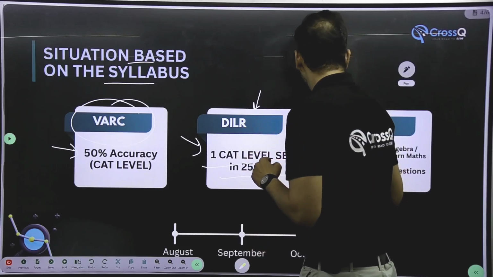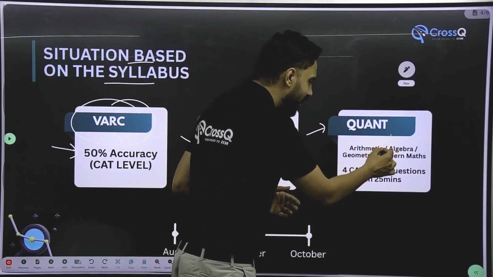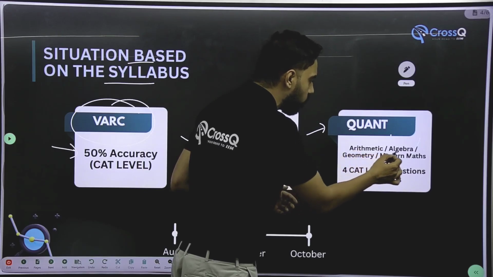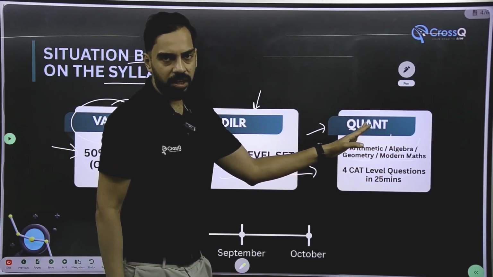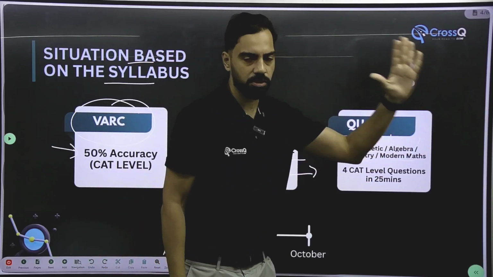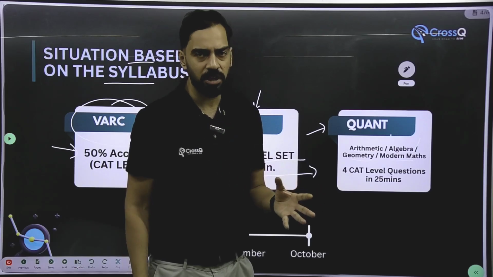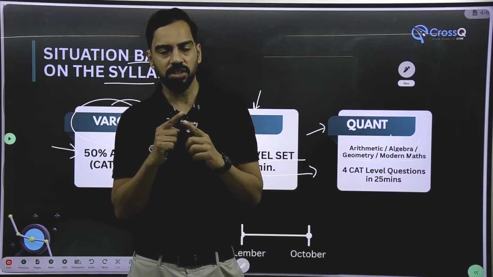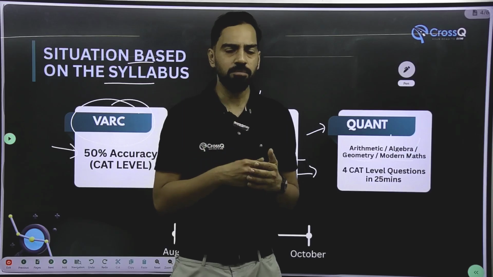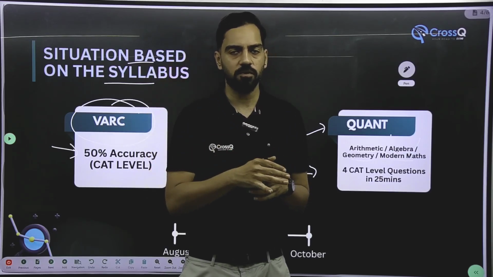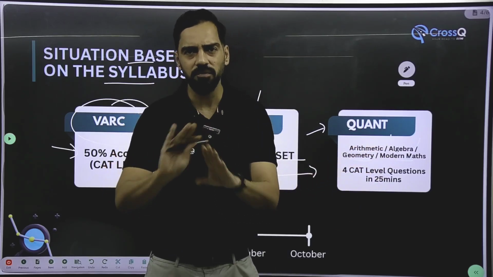And particularly अगर मैं quant की बात करूं, because the syllabus is very vast, if you are confident about at least one of the sections of quant, that is arithmetic or algebra, geometry or modern maths, any one of these. Okay, I'm not asking if you are confident about the full syllabus. Obviously, it is not possible. No one feels confident about the entire syllabus of quant. It is highly impossible. Because अगर आप कोई topper से भी पूछे, someone who has scored around 99 point something percentile in quant, he or she attempts only 12 questions out of 22 or 13 questions out of 22 to score that much. So कोई भी पूरा quant का section तो solve ही नहीं करने वाला है.